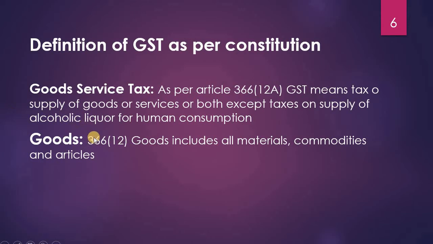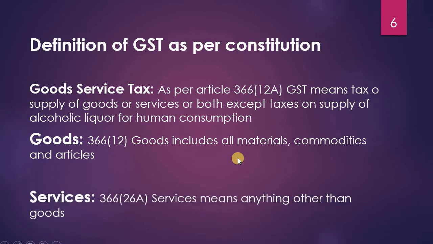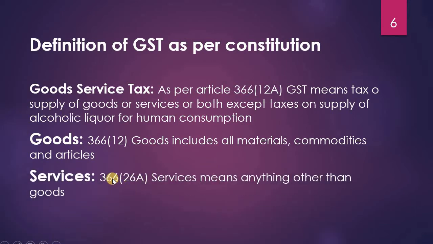Then what is goods? As per Article 366 Clause 12, goods includes all materials, commodities and articles. So all materials, commodities and articles are called goods. Then what is services? Very simple. As per the Constitution, service means anything other than goods. So anything other than goods is considered as services.